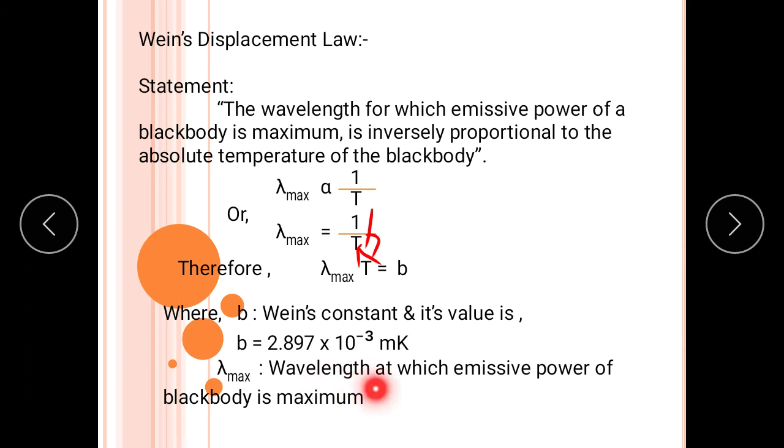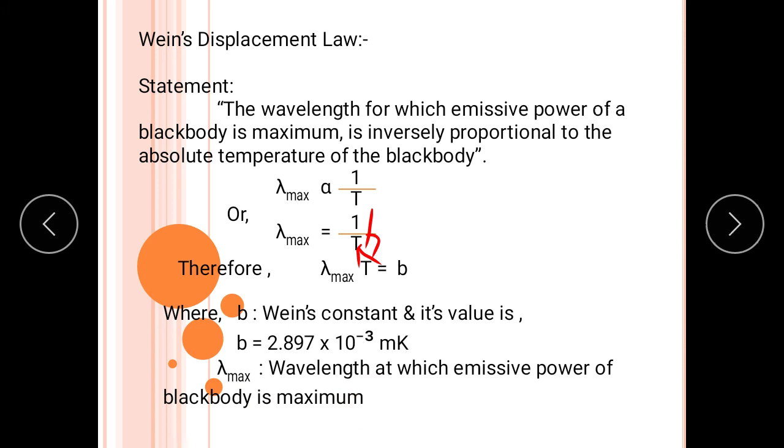Lambda max is the wavelength at which the emissive power of a black body is maximum. Lambda max does not mean maximum wavelength. It is the particular value of wavelength at which the emissive power of a black body is maximum.